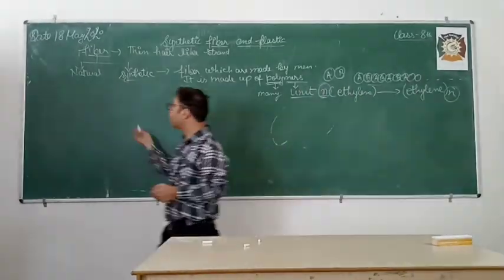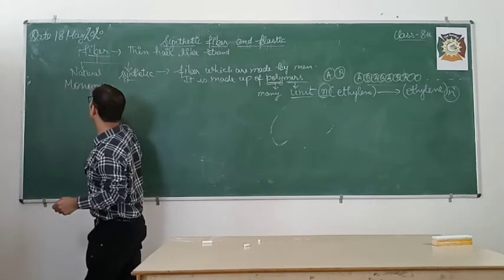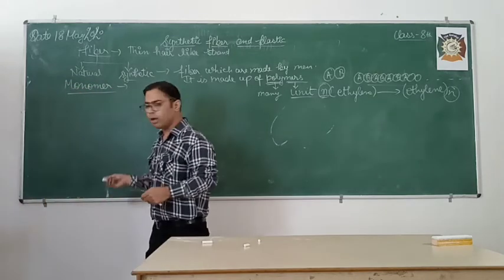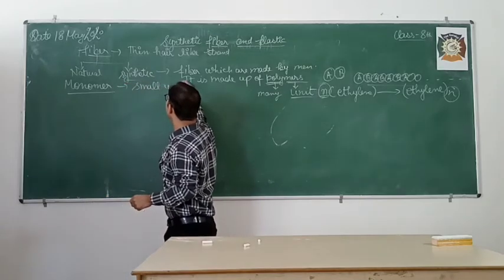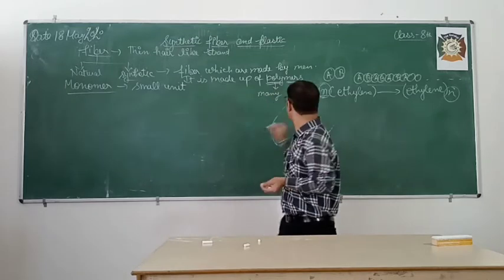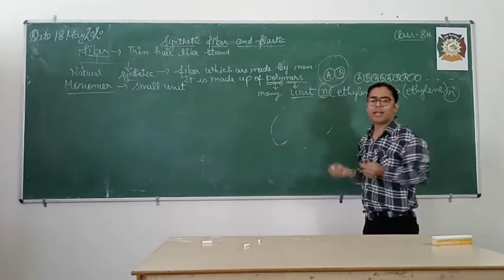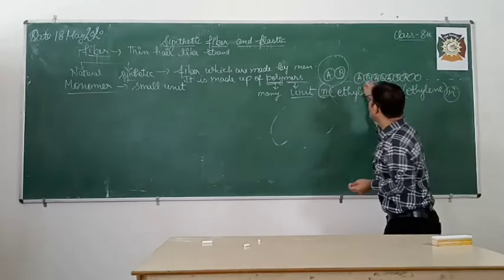Now next after polymer, the next definition is known as monomer. Now what is monomer? Monomer is a small unit from which we obtain the polymer. Now this AB, what is this? It is a monomer. Here ethylene, what is this?